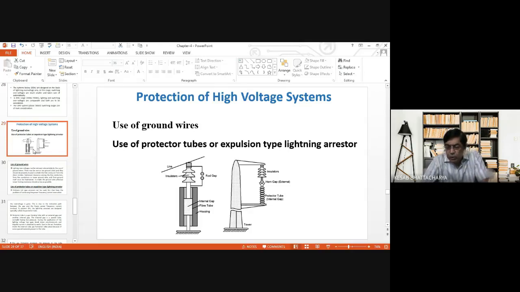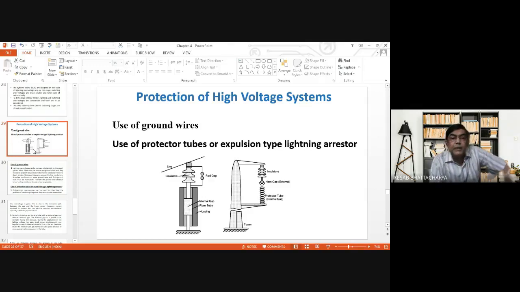You can go through any power system book and you will get the detailed discussion on these lightning arresters. And as an electrical engineer, those who will be serving in power system sector, they must know the lightning arresters. At least preliminary idea about the lightning arresters they must have. So I will request you to go to any power system book where lightning arresters are there.